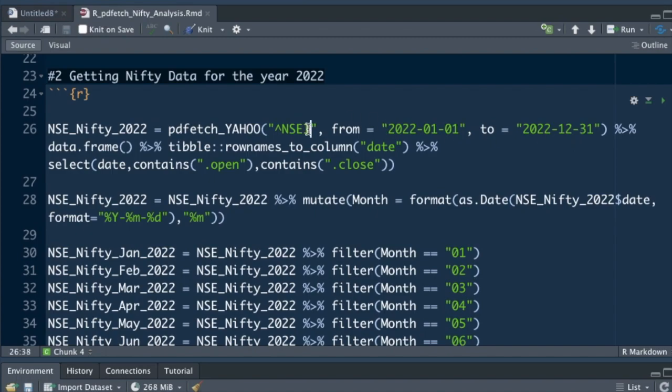How to get the symbol? You can just go to Yahoo Finance, and in front of every index, the code is in brackets, and it's very easy to find. If you can't find it, please let me know and I'll share the index list as well. And I only want to keep the columns of date, the opening price, and the closing price.